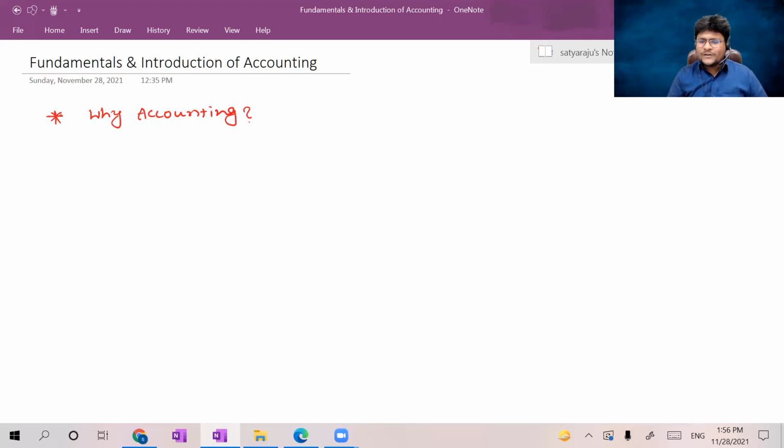So as an entrepreneur, every person at the end of the day, whether we end up with profit or loss, wants to know how much profit we earned. Everybody is willing to know that, right? So that might also be the reason for accounting. There are so many other reasons why accounting is very important in the present economic environment.